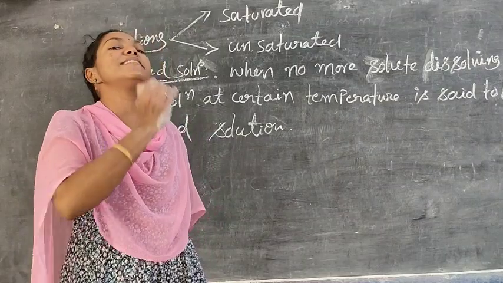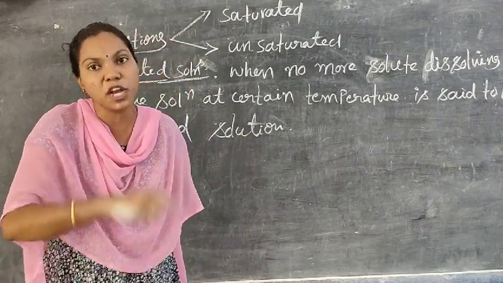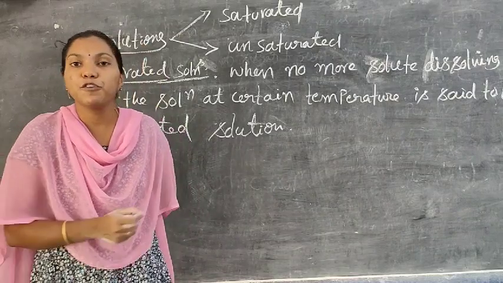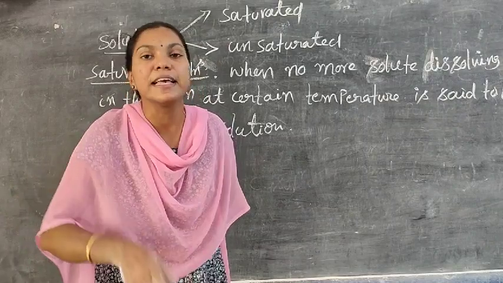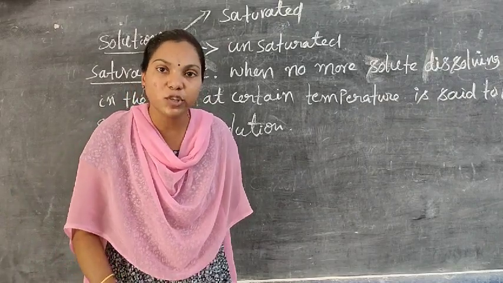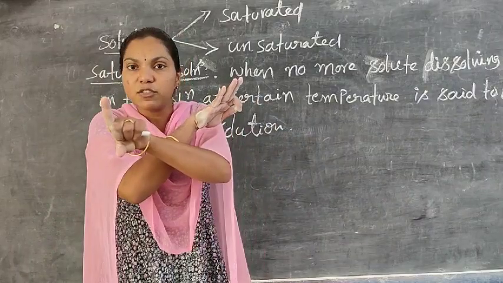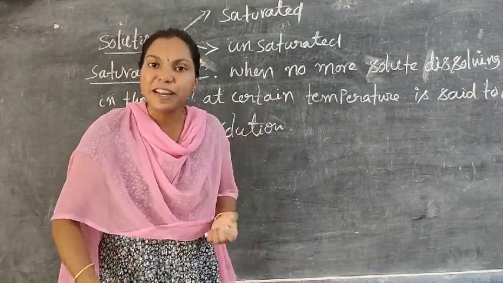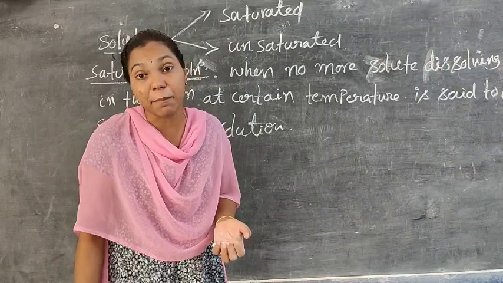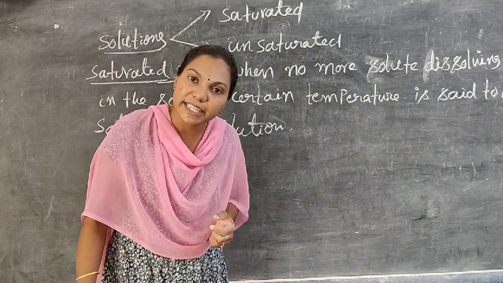Or simply I will say another definition. If no more solute is present in the solution for dissolving purpose, it is also known as the saturated solution. Means in a saturated solution there is no solute present for the dissolving purpose at a certain temperature level. That type of solution is known as a saturated solution.